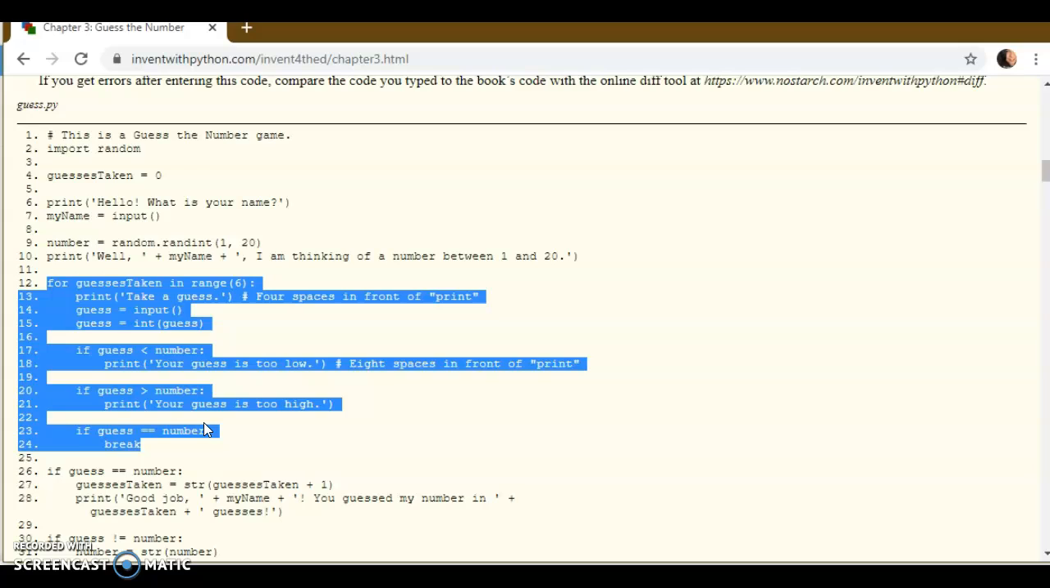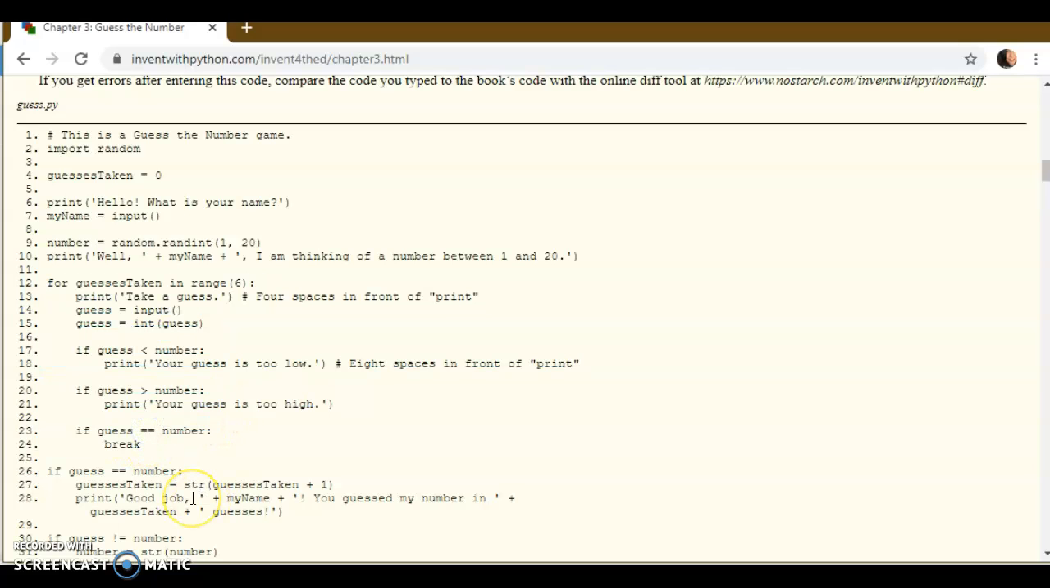And again, you see more indents. The print statement under the if statement is indented to show that those are the statements that are executed if and only if that condition is true. The guess is less than the number. If the guess is not less than the number, that will never be executed. If the guess is greater than the number, it will print your guess is too high. And if the guess is equal to the number.